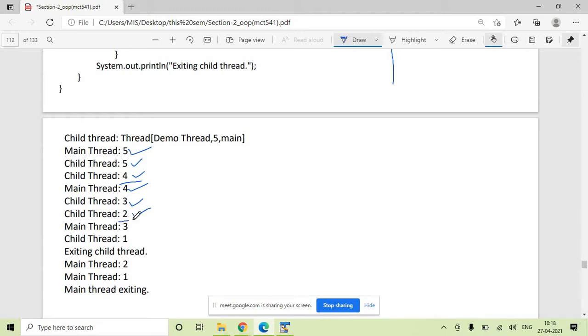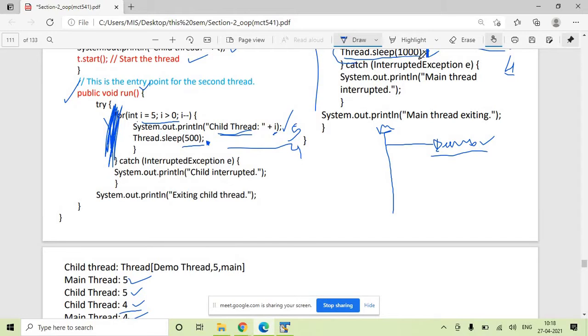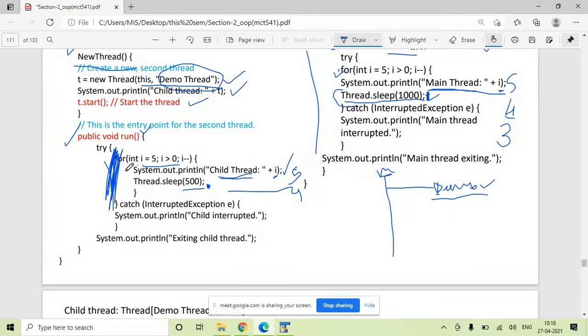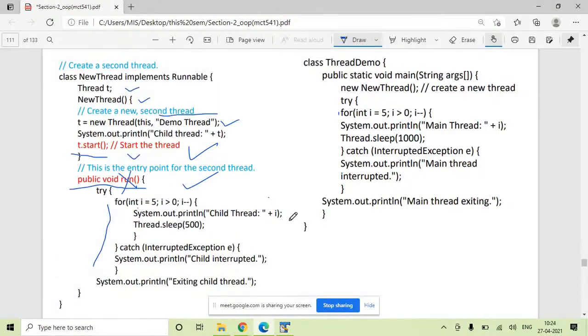Again, after this 1 second gets over, this thread wakes up, give me my control back. So it will print 3. Again it will go for sleep 1 second. Again control will come here. For that 1 second it will try to execute this particular loop. Again this wakes up, the control goes here and it will work like this.